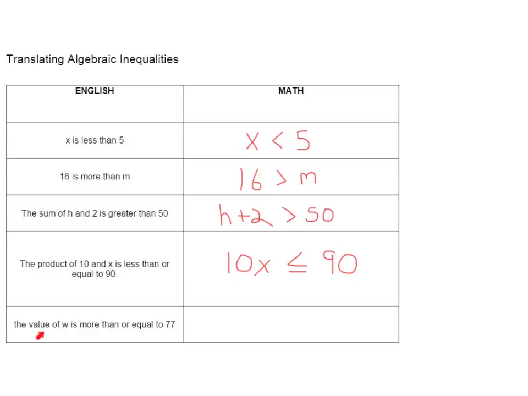And then finally we have the value of w is more than or equal to 77. So w is more than or equal to 77. Again, the open side goes to the greater one because this is more, so it's greater than 77 is the smaller and gets the small point. All right, go ahead and turn to the next page. We're going to continue to review less than and greater than.